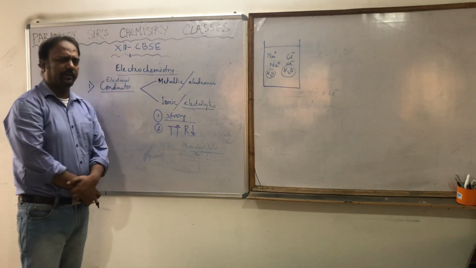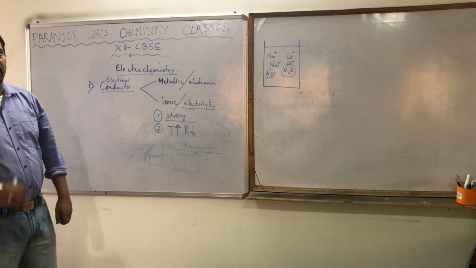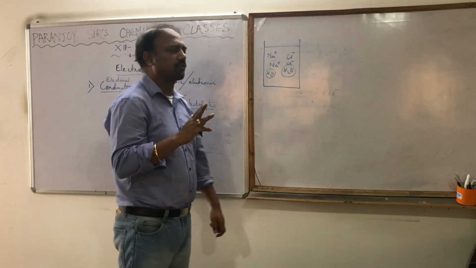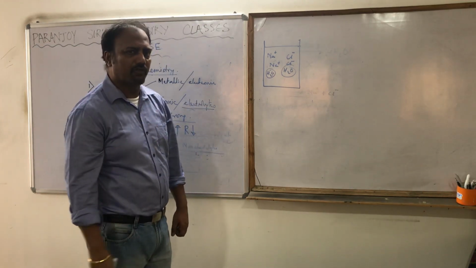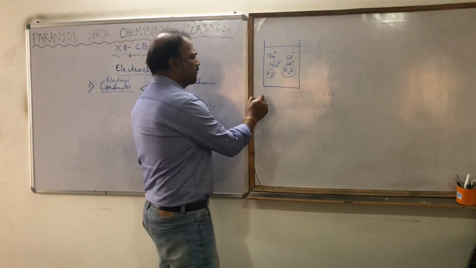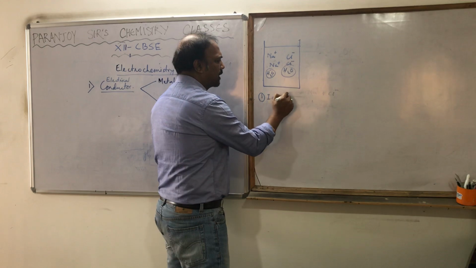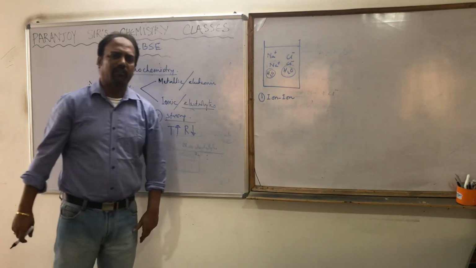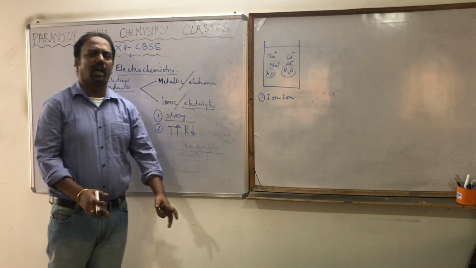Now in this solution, there are three types of force of interaction taking place. The first one is ion-ion interaction. The ions in between them are interacting, meaning there is a force of attraction between the ions.